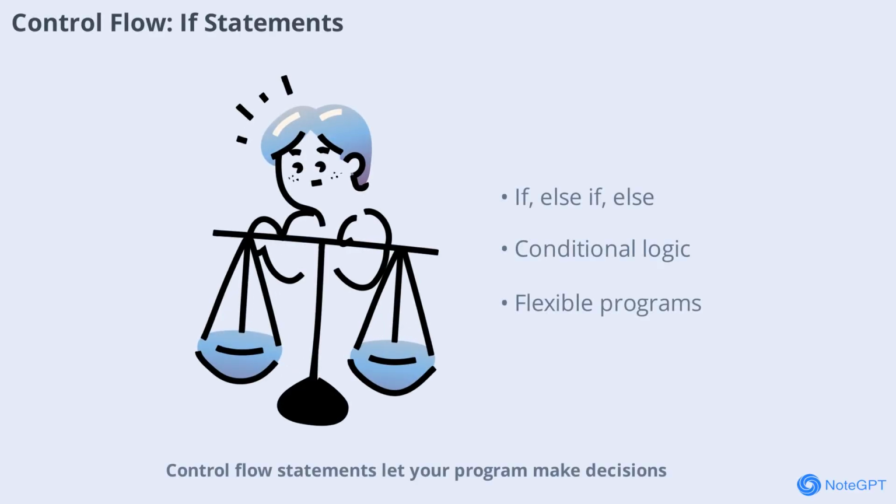Control flow statements let your program make decisions. The if statement is used to execute code only if a certain condition is true. You can also use else and else if to handle alternative scenarios. Mastering control flow is key to writing flexible and intelligent programs.